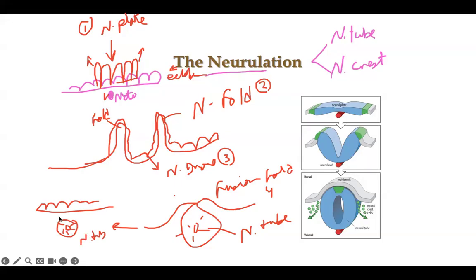And around this tube, we have some cells like a crest. What is the name of this cell? Neural crest. So what is the source of the neural tube and neural crest? From ectoderm, starting by formation of the plate, fold, groove, fusion, formation of the tube, separation of the tube, and the crest.